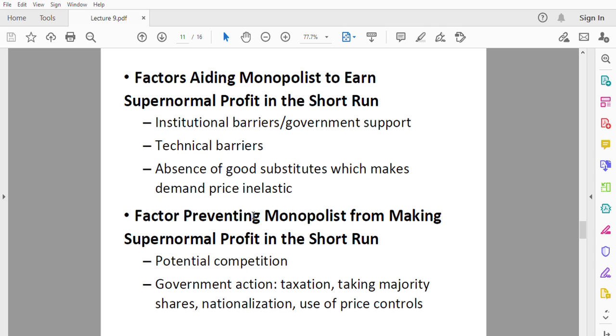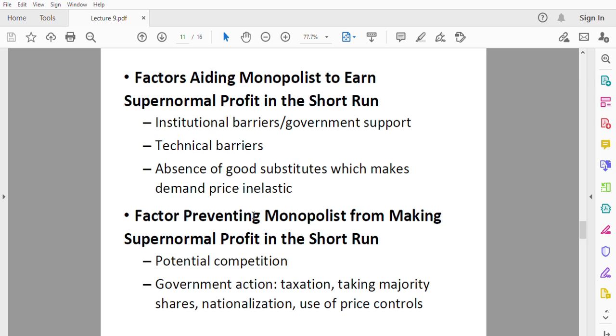Right. So let's quickly look at factors aiding monopolists to earn supernormal profit in the short run. If you are a monopolist, why can monopolists earn supernormal profit? The first is institutional barriers or government support. Sometimes the government supports particular firms in diverse ways, and by that they are able to earn supernormal profit. The government can put institutional barriers so that some other producers cannot even compete with such a firm.